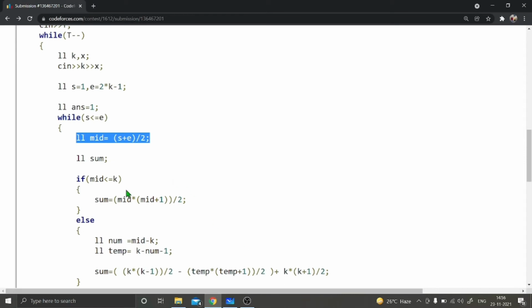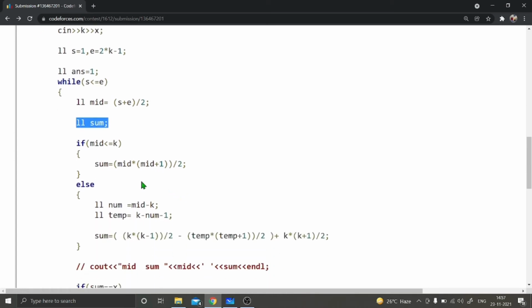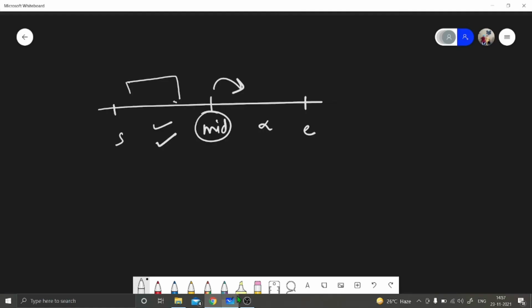So I've calculated the mid value. Now I will calculate the sum, that is, the number of emotes up to mid messages, how many it is coming. So if mid is less than or equal to k, let's take that example.